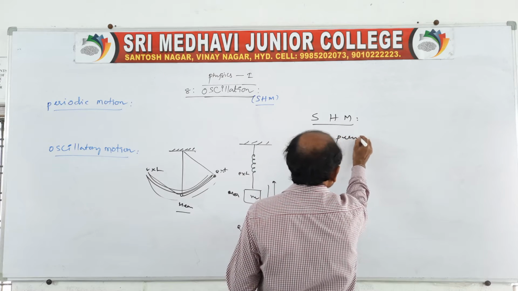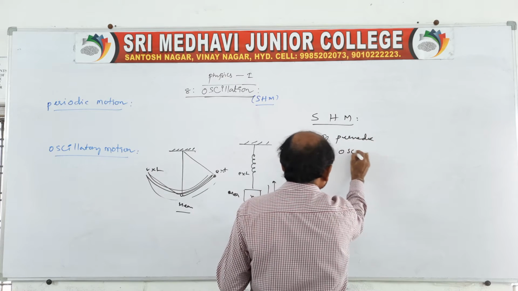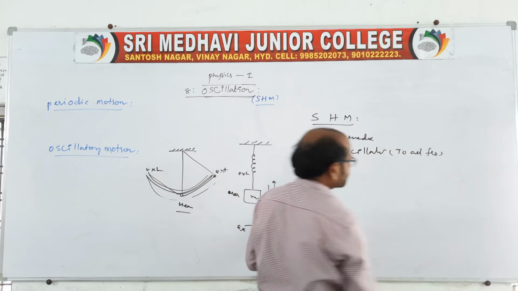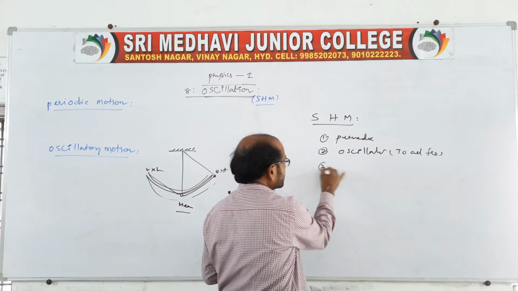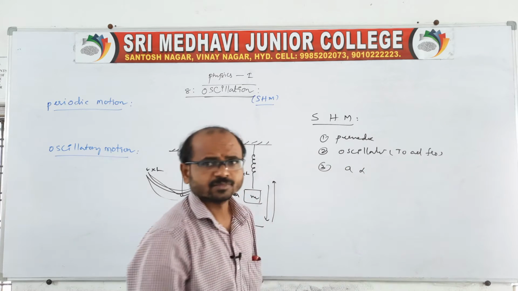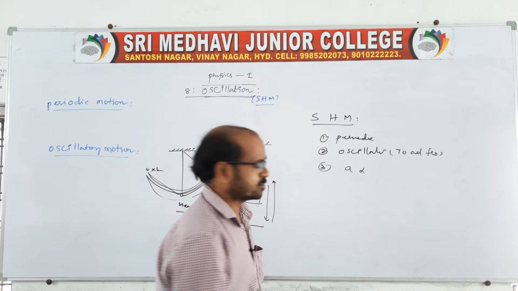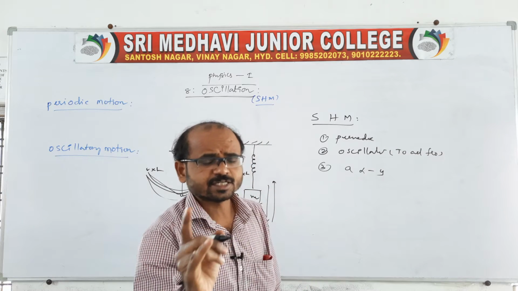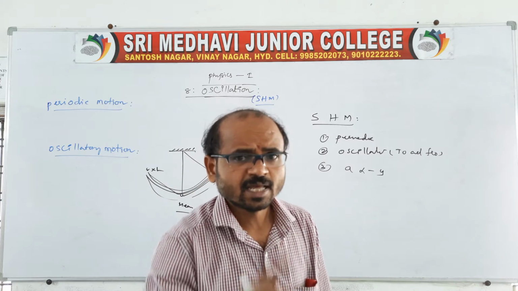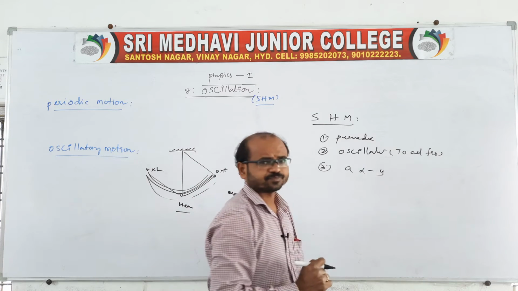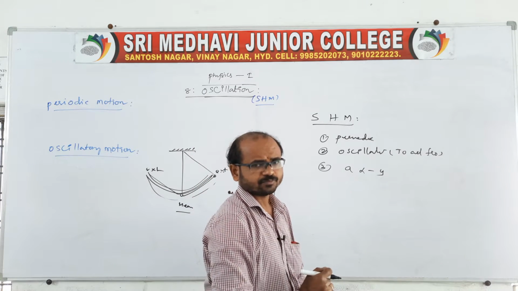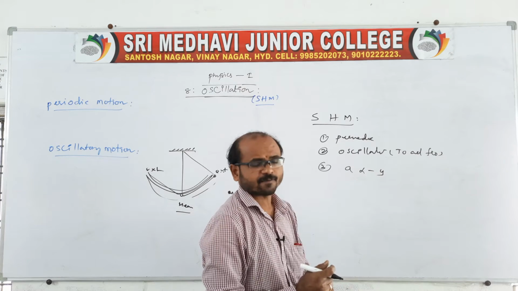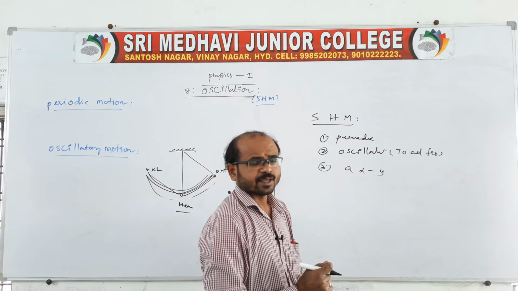Motion must be periodic, and second, motion must be oscillatory, that means to and fro. And third, acceleration is directed towards the mean position, and acceleration and displacement are in opposite directions. Acceleration is directly proportional to displacement, and acceleration is directed towards the mean position. These are the conditions.